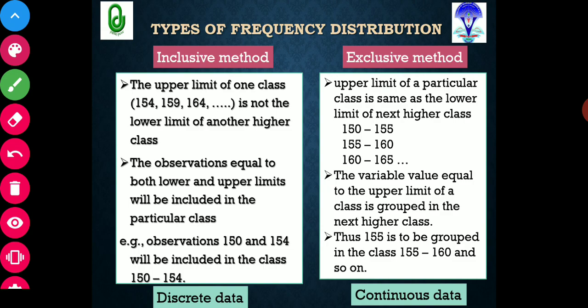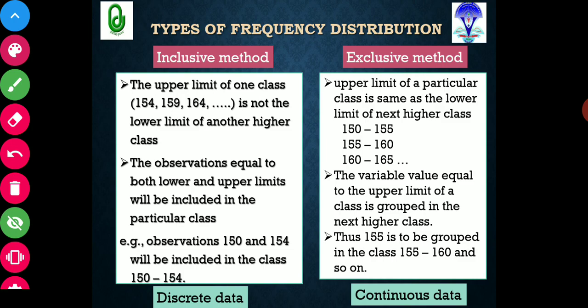Now there are two methods of frequency distribution. The first is the inclusive method. This is also very important because in many situations you will have to decide which method you should apply for frequency distribution. So the first one is the inclusive method and the other is the exclusive method.